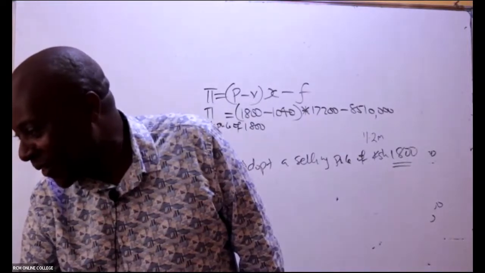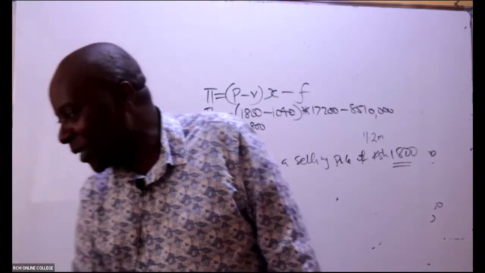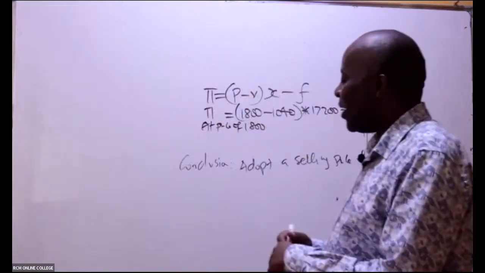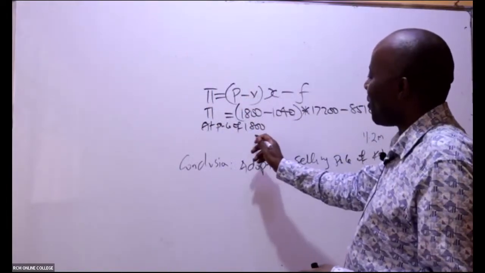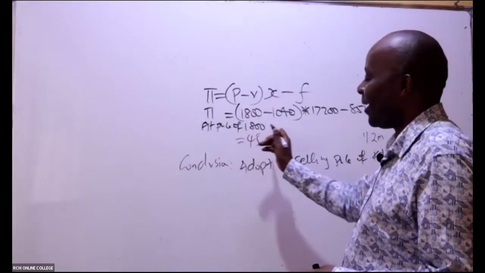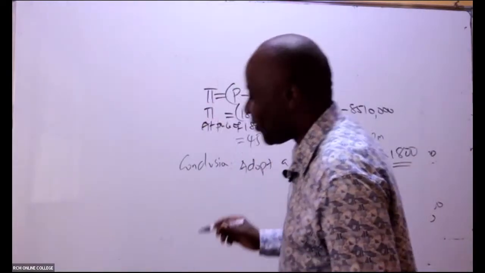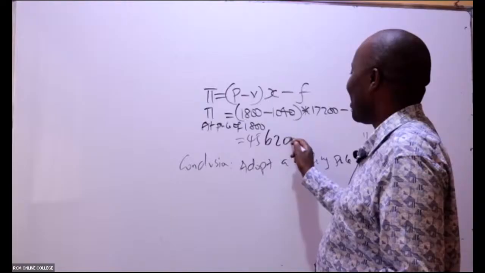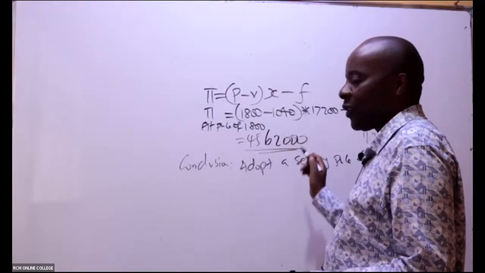Analysis and understanding. So 45, 62. No, you'll be very lucky. You'll be very lucky this time around. Very lucky. 45,62,000. How about margin of safety?